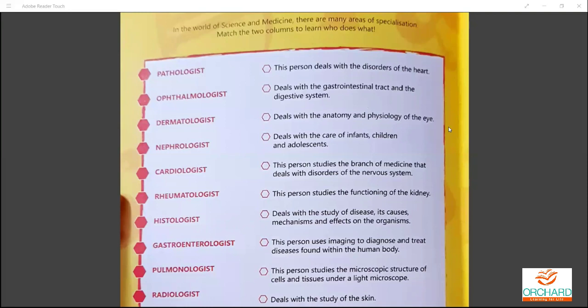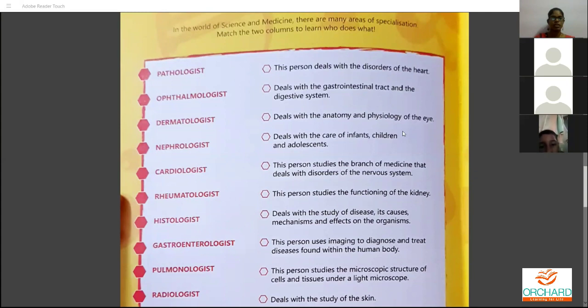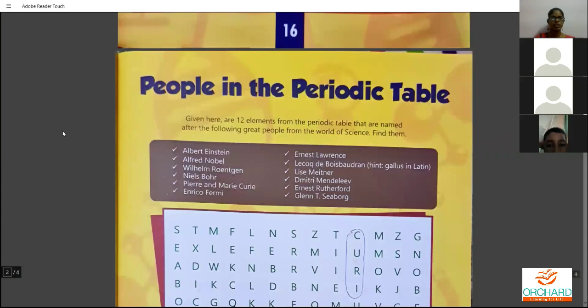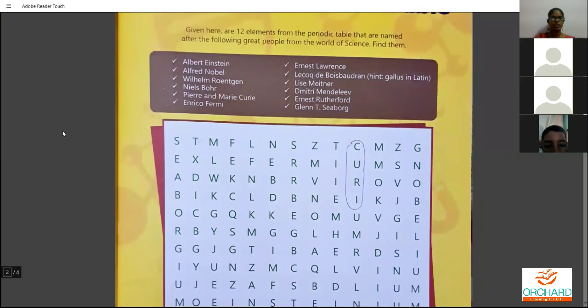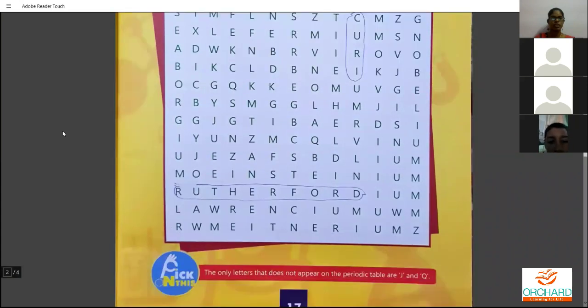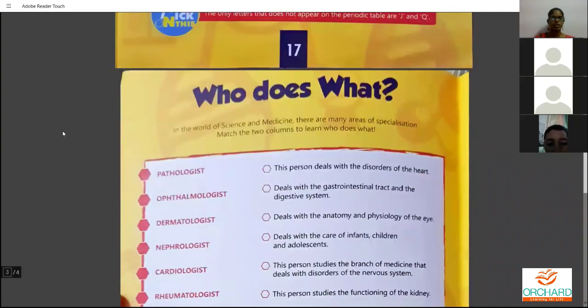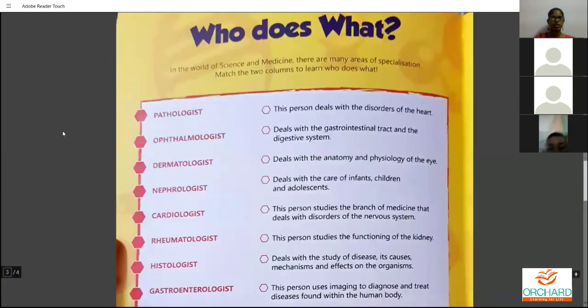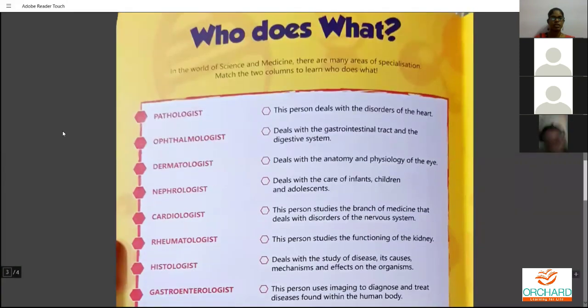So now, during our last class, I think we were talking about the people in the periodic table. It is totally related to chemistry, and we were seeing about the people who were in the periodic table. And now we'll be talking about medicine. So here we'll be talking about who does what. In the world of science and medicine, there are many areas of specialization. So you're supposed to match the following with the people who are going to match up with it.